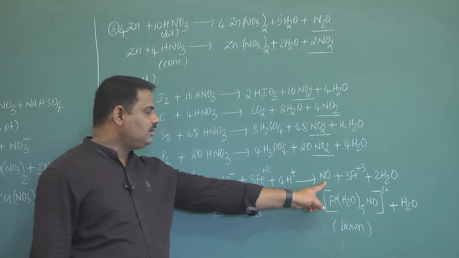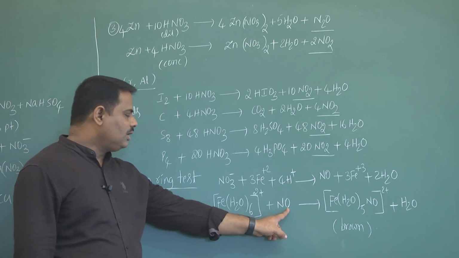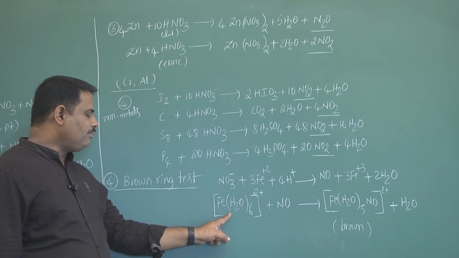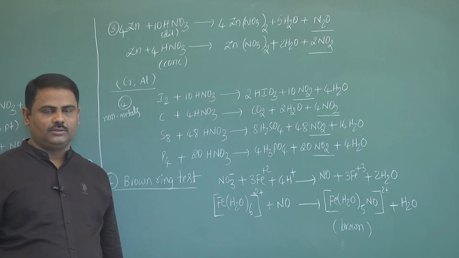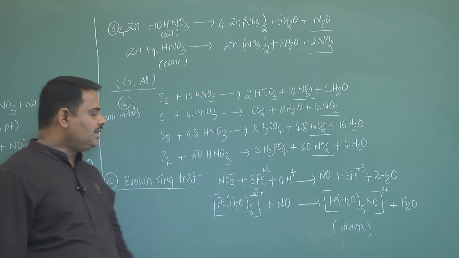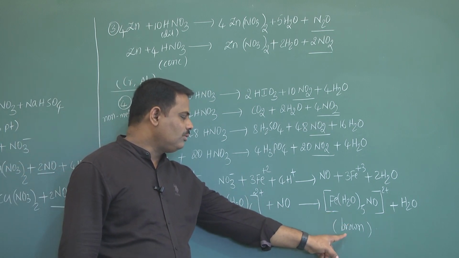Then we will get NO. That NO reacts with the complex compound formed by iron in the given solution and gives a complex compound which is brown in color.